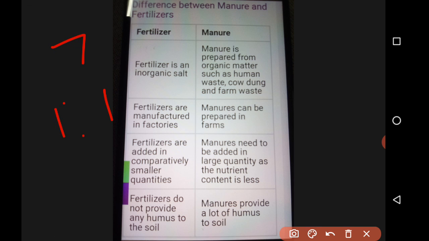You can just copy down these points. Manure is prepared from organic matter. Fertilizers are manufactured in factories. Manures can be prepared in farms. Fertilizers are added in comparatively smaller quantities. Manures need to be added in large quantity as nutrient content is less. So when you are adding fertilizer, you have to add a bit, within a limit. But manure, you need to put lots and lots because nutrient content is less. Fertilizers do not provide any humus. Manure provides a lot of humus to it.